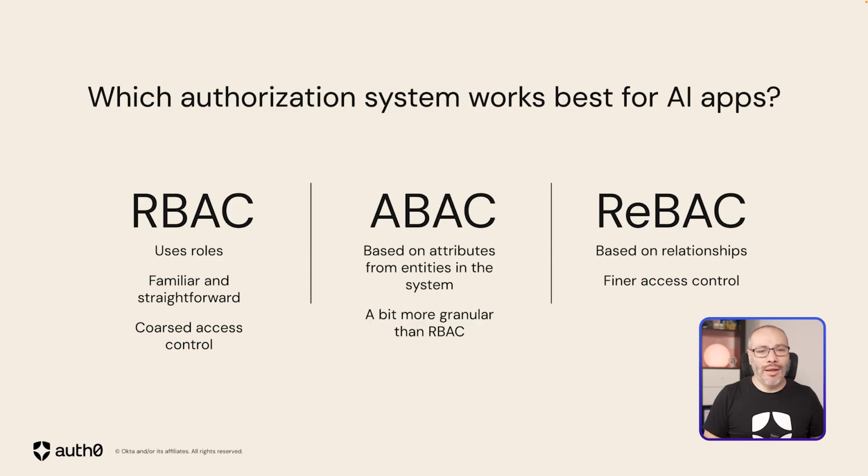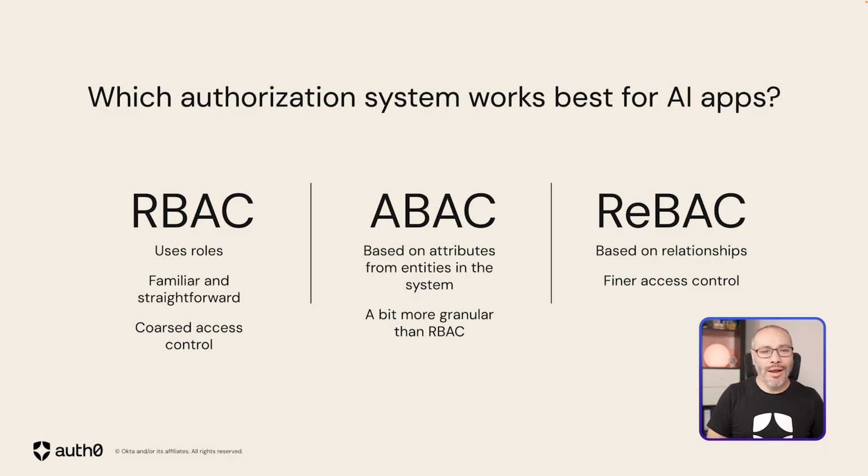Then we have ABAC. ABAC is attribute-based access control. It's a little bit more granular than RBAC, but it's also very difficult to work with when it comes to user-generated content. And when we are talking about RAG, we are talking a lot about user-generated content. So ABAC is an option, but it's not the most popular or the recommended option for RAG applications.